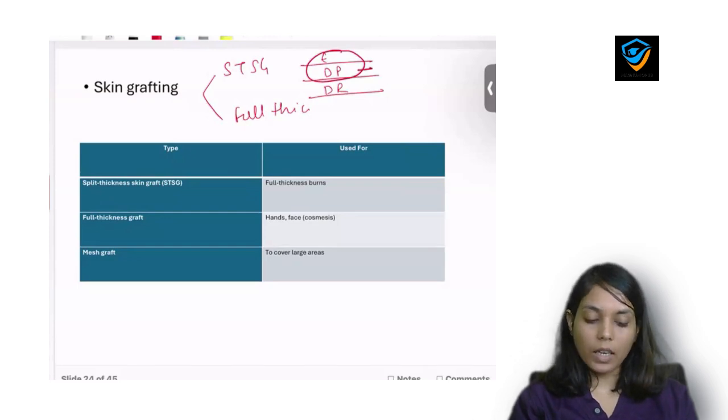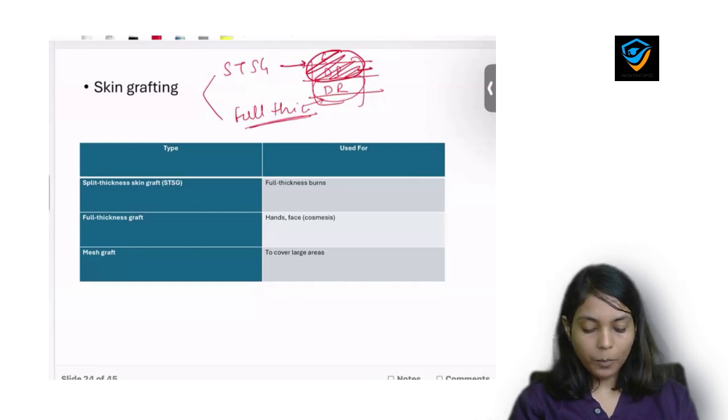But in full thickness grafting, you take epidermis plus papillary dermis plus reticular dermis. So if only this part is used, we call it a split thickness skin graft, and if deep dermis is also taken, then we call it a full thickness skin graft. Yeah, this is all about it.